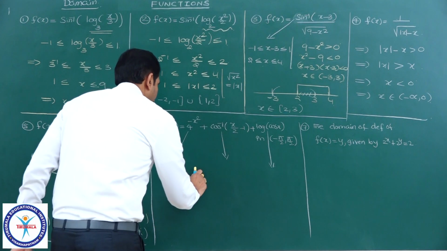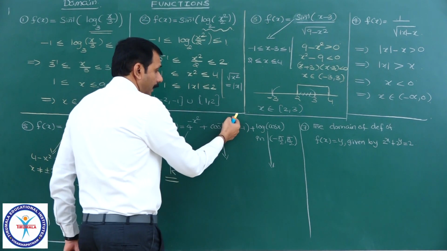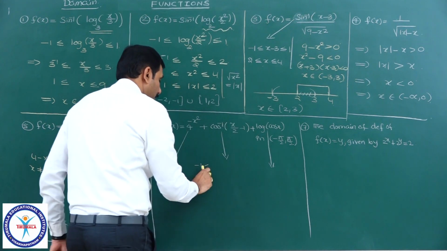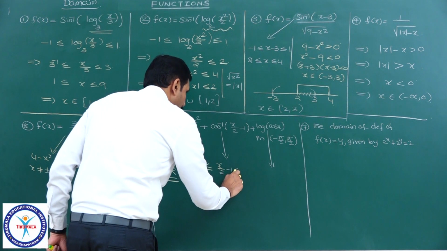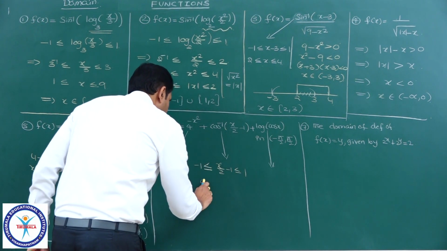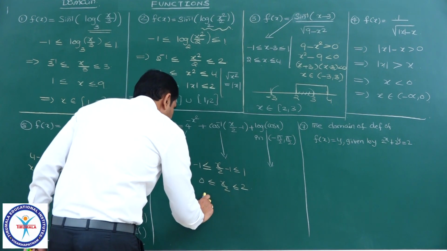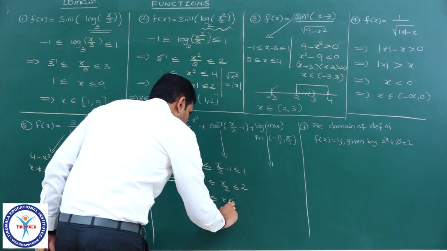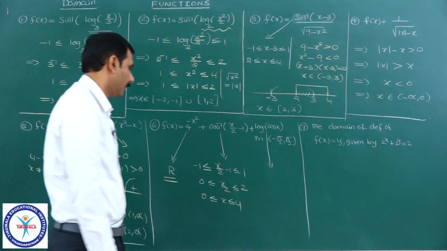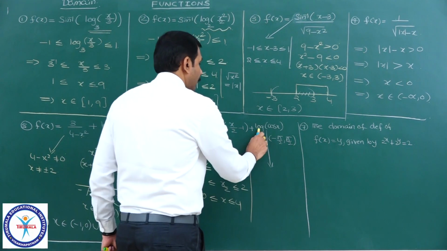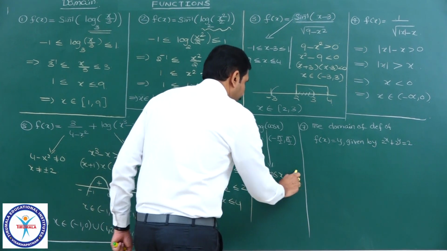Cos inverse means, yes, again as we have done already, cos inverse of x is defined only when it lies between minus 1 to 1, minus 1 less than or equal to x by 2 minus 1 less than or equal to 1, 0 less than or equal to x by 2 less than or equal to 2, 0 less than or equal to x less than or equal to 4. Yes. And now cos x, ln cos x means it is defined only when cos x greater than 0.